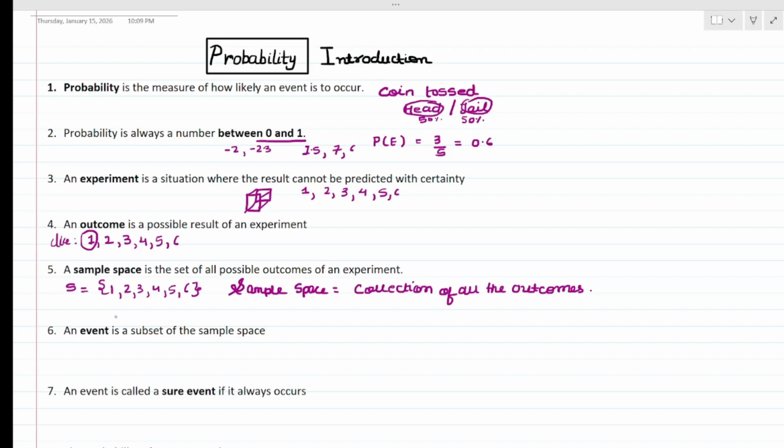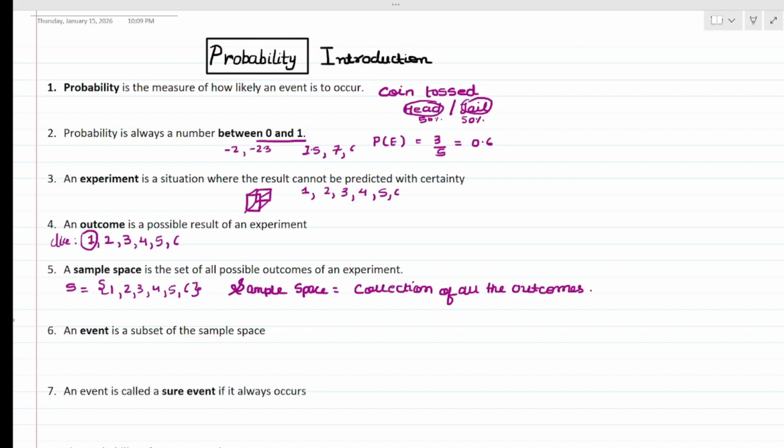Okay, clear? Moving on to the next, an event is a subset of the sample space. That means an event is a part of a sample space. If they are asking, say for example, find out the probability of getting 4 when a die is rolled once, then my event is getting 4.